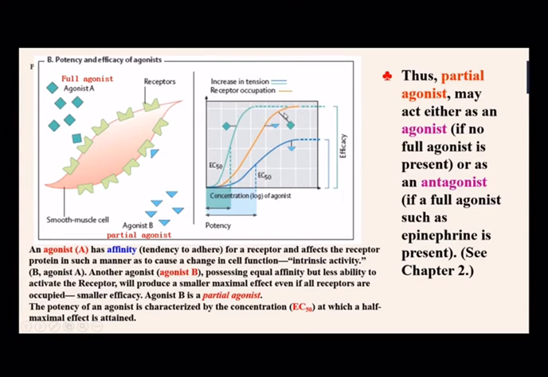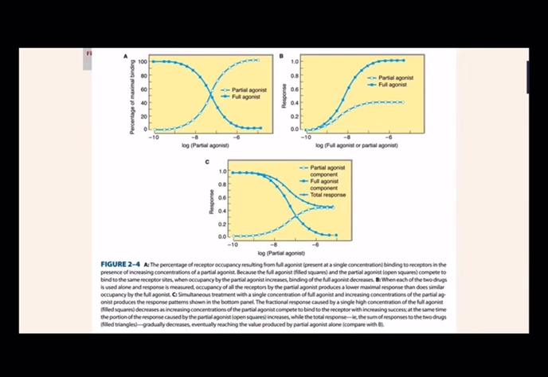When used together, the full agonist response reduces, for the partial agonists compete with full agonists to bind to the receptor but produce a smaller effect. So, if full agonist is present, partial agonists act as an antagonist. Look at the graph. The filled square is full agonist. The open square is partial agonist. When used alone, they could produce response respectively, but the partial agonists produce a lower maximal response.